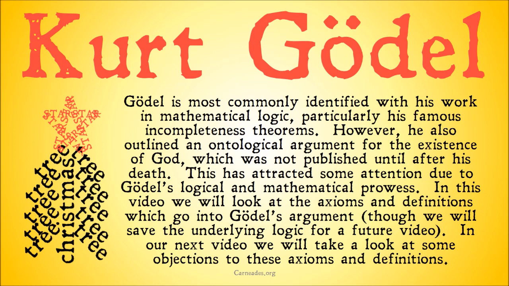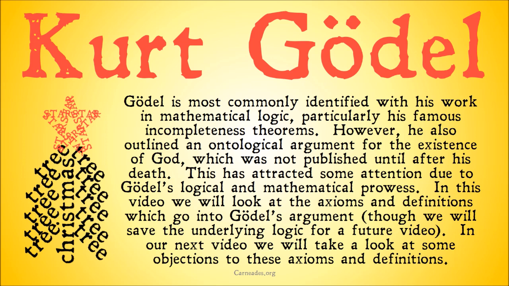Now, in a lot of ways, it's very similar to the other ontological arguments for the existence of God that we've covered, which is one of the reasons I haven't done it in the past, but we got a lot of requests, and someone decided to donate $10 a month to request this video specifically, so we're going to do a video on it. This argument was not published until after his death, but it's attracted some attention due to Gödel's logical and mathematical prowess.